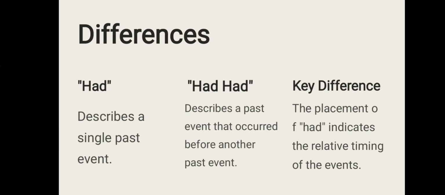Differences: "had" describes a single past event, while "had" describes a past event that occurred before another past event. Key difference: the placement of "had" indicates the relative timing of the events. So, you need to be careful and you need to analyze the sentence first before using these two words.